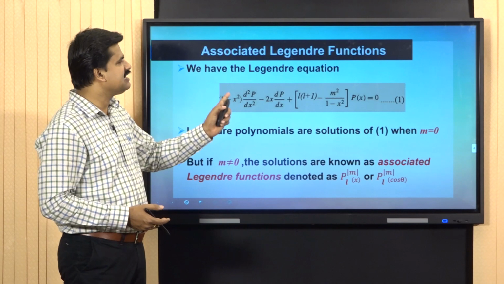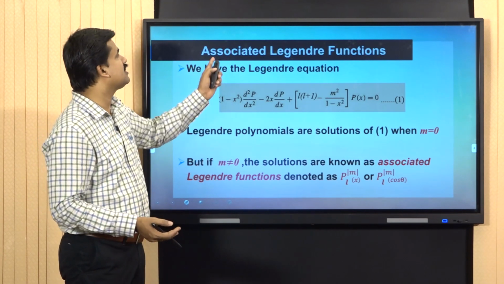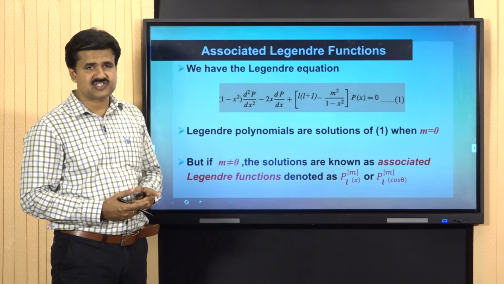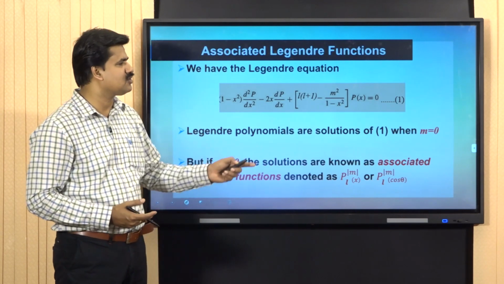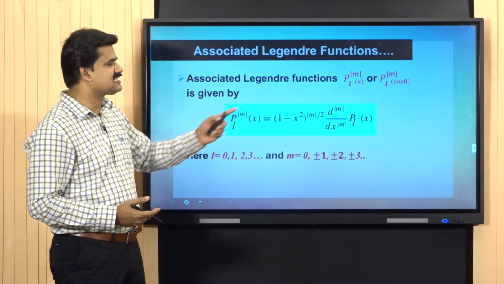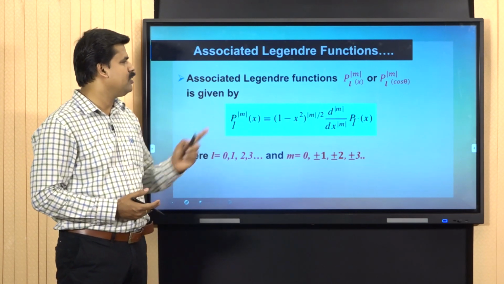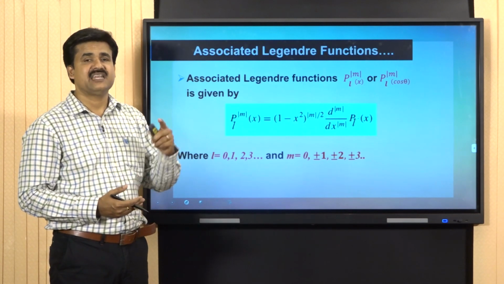In the Legendre equation, if m is not equal to 0, the solutions are called associated Legendre functions, denoted as P_L^m(x) or P_L^m(cos theta), and this is the expression for P_L^m(x): (1 − x²) raised to |m|/2, d raised to |m| divided by dx raised to |m|, P_L(x), where P_L(x) is the Legendre polynomial.